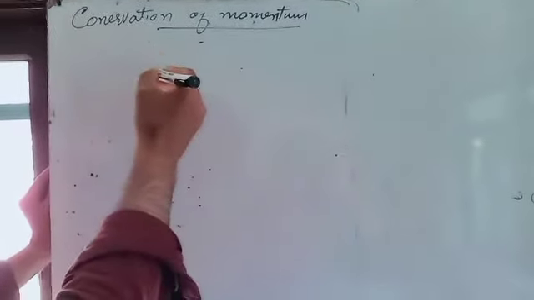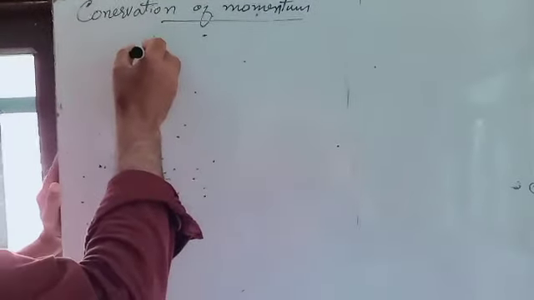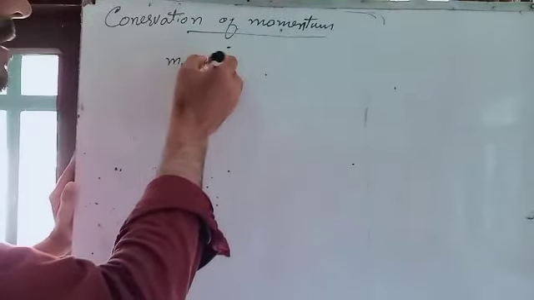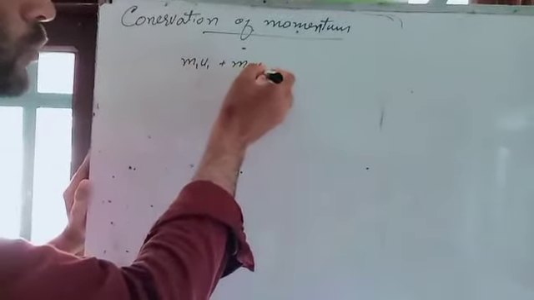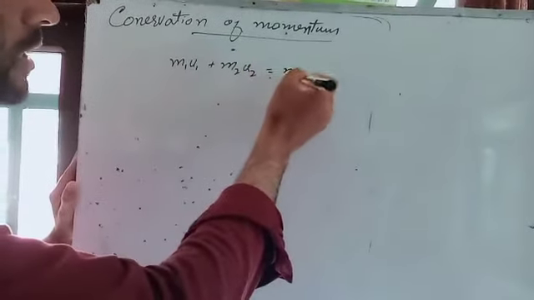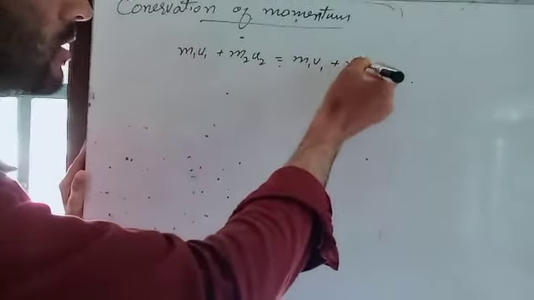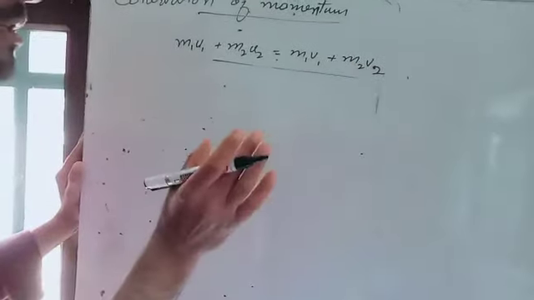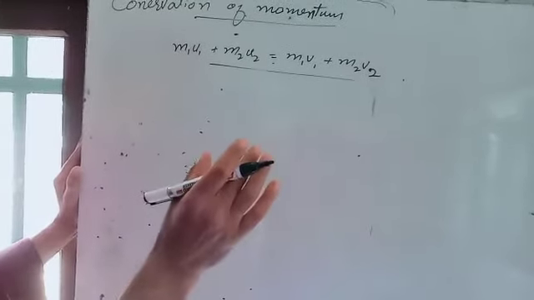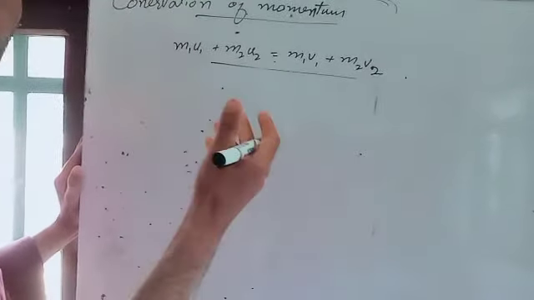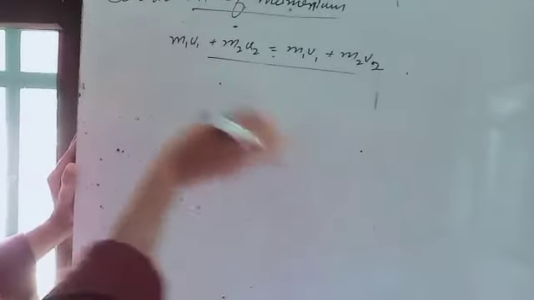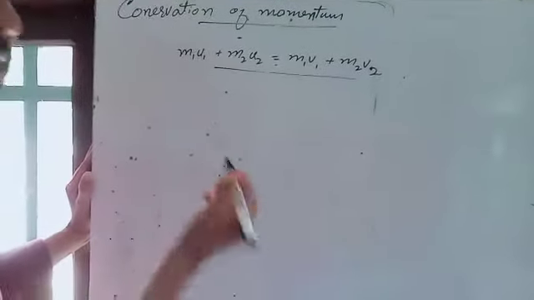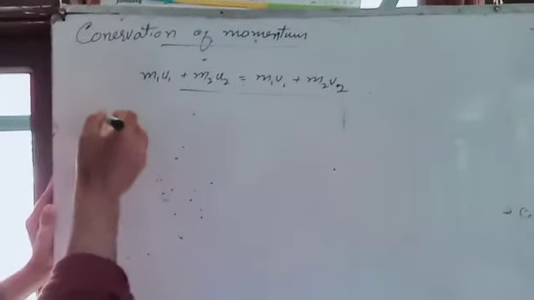I will write the equation here again: m1 u1 plus m2 u2 is equal to m1 v1 plus m2 v2. It means that when a collision happens between two or more bodies, their momentum before the collision and after the collision remains the same. We will give you some examples.